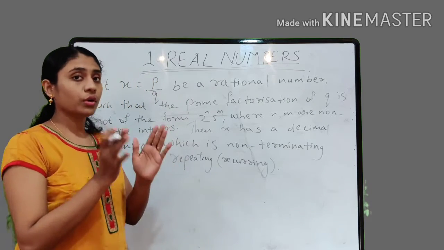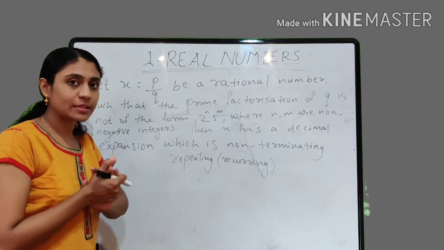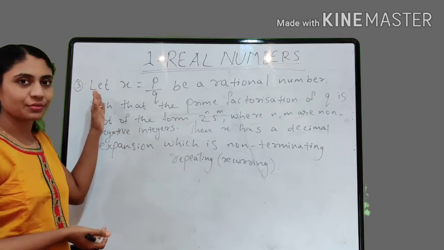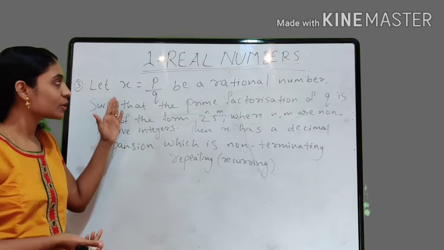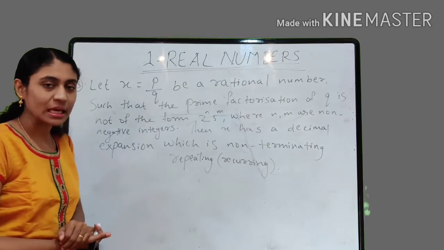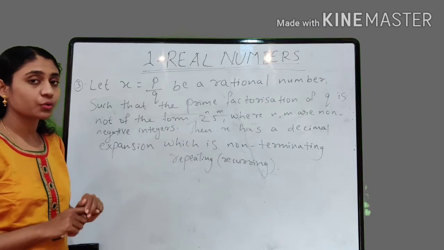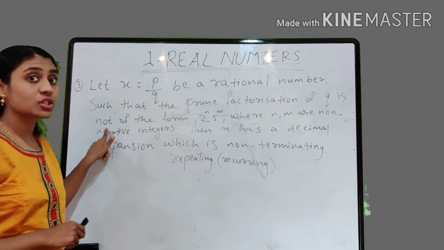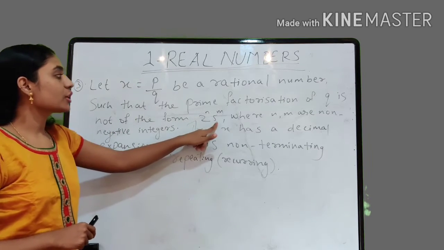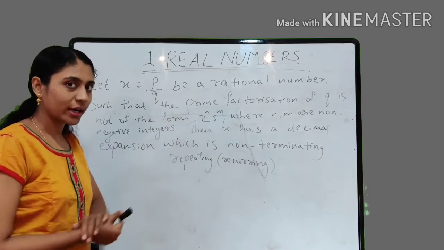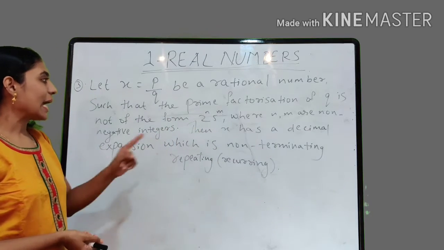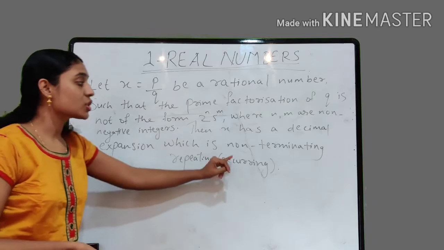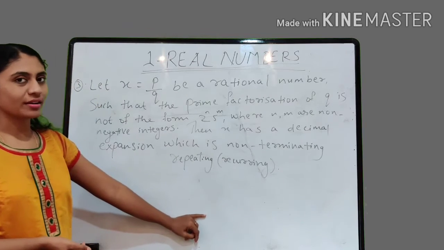And for non-terminating decimal expansion of rational numbers, here we have the theorem: let x is equal to p by q be a rational number such that the prime factorization of q is not of the form 2 raised to n into 5 raised to m, where n, m are non-negative integers. Then x has a decimal expansion which is non-terminating, repeating or recurring.